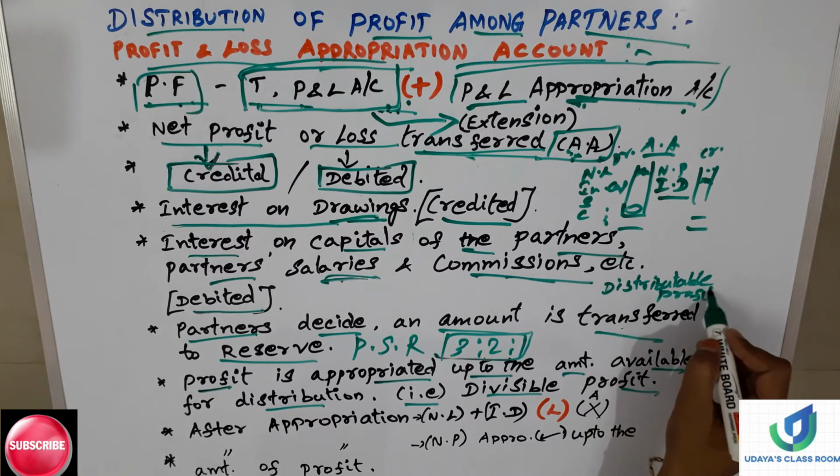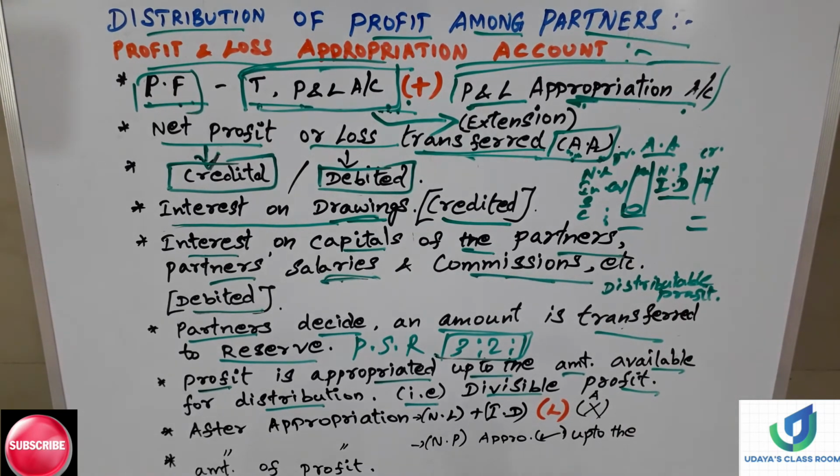So if the firm is able to pay the profit to the partners, it can do the appropriation. So profit is appropriated up to the amount available. How much amount the firm is having, like cash balance or bank balance, whatever it is. So depending upon that only the distribution will be done, that is divisible profit will be done.